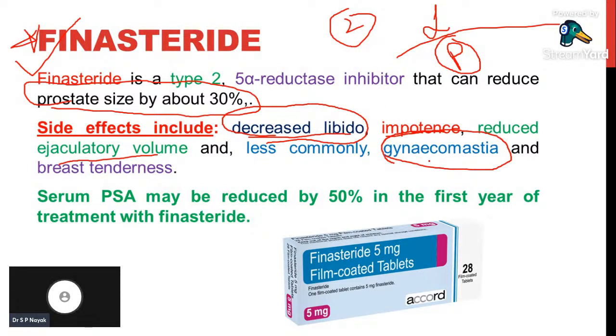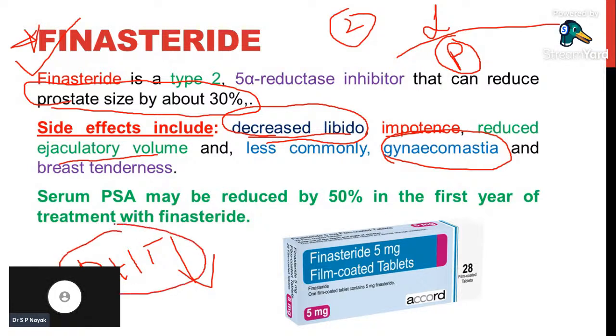Gynecomastia is elevated breast size in males, or breast development in males. That is called gynecomastia. All these symptoms are seen because the active form of testosterone, dihydrotestosterone, is decreased, and the female hormone domination increases, like estrogens and progesterones, in the males.